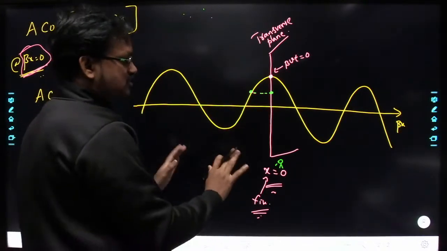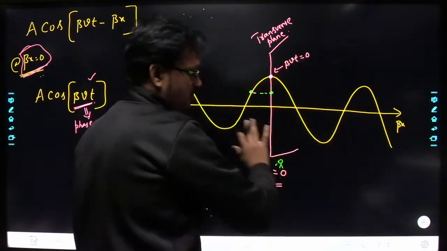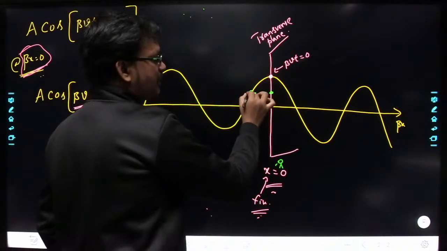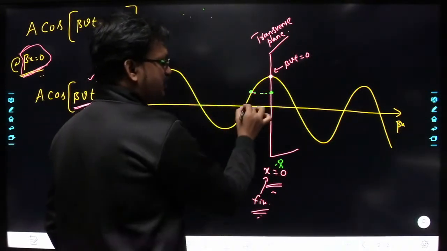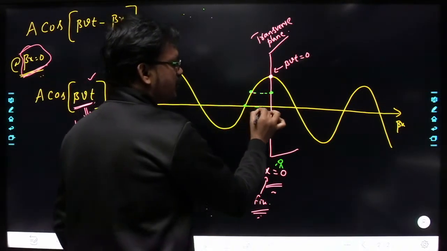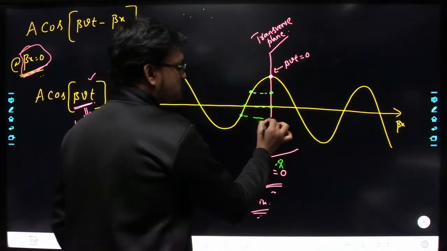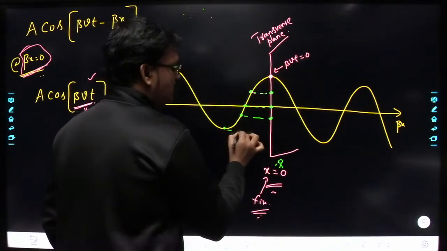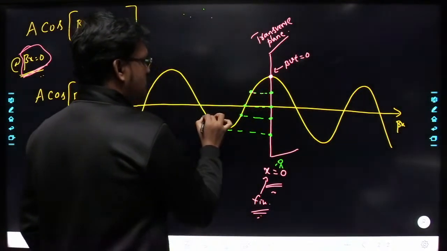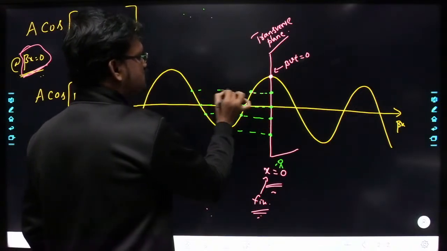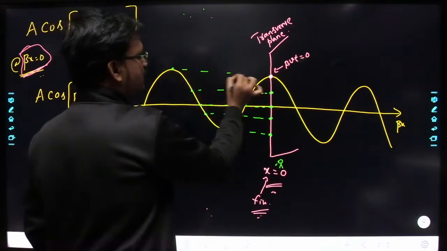As time progresses, this wave is going to shift further. Understood? So at that time this point is going to reach this location. Next, this point is going to reach this location. After some time, this point will reach this location, and again, this point will reach this location.